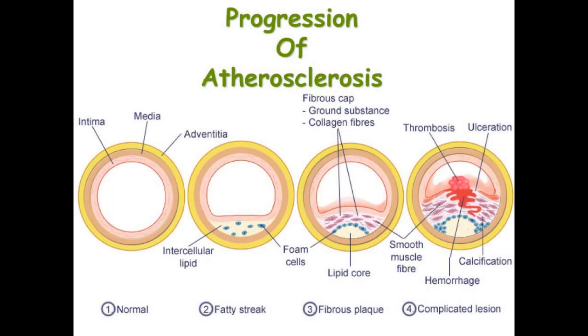Now in a further stage, these altered smooth muscles will synthesize collagen fiber. Collagen fiber is a protein that will create a fibrous cap on the lesion, the site of inflammation, of course. Now it is similar to clotting. Imagine this fibrous cap is similar to the clotting which happens when there is an injury on your skin. Blood clots due to platelet formation to prevent bleeding, along with fibrosis after a few days so that the wounds can be healed.